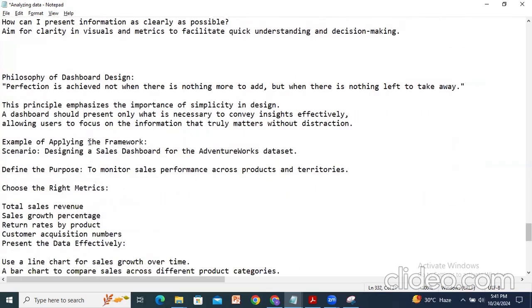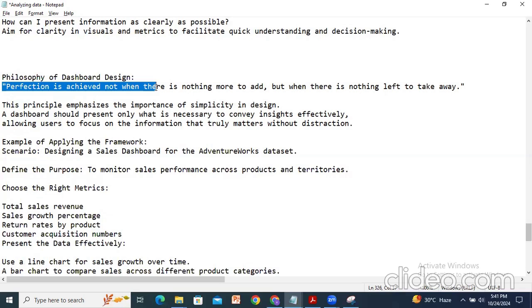So that way we will go with a better way to design your dashboard. The philosophy of dashboard design is that perfection is achieved not when there is nothing more to add, but when there is nothing left to take away. So mainly here the principle emphasizes the importance of simplicity in design.